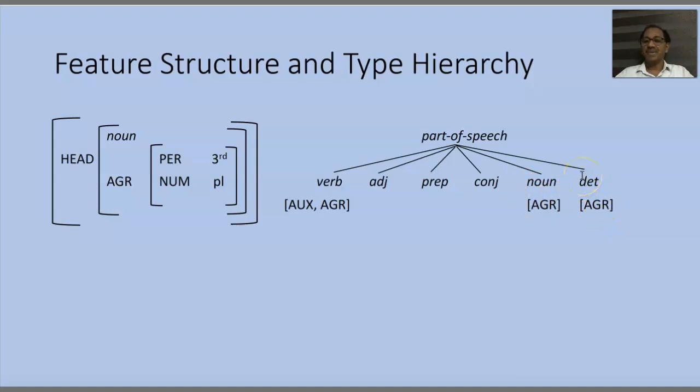Determiner meaning you may have articles like a and the. A is singular, right? It has an agreement feature. When you use determiner A, the article A, you can use only count noun, which is singular, right? A boy, not a boys. So we need to say determiner has an agreement feature, right? So look at this. What we're saying is types and subtypes. Each subtype is characterized by a specific feature structure which has special features. This is a type hierarchy. Right? We may look at some more expansion of this type hierarchy later.